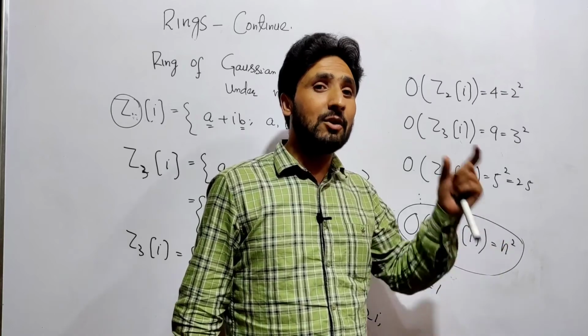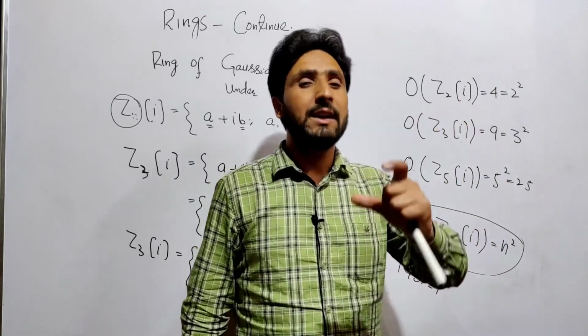These are the rings which are commutative and with unity.